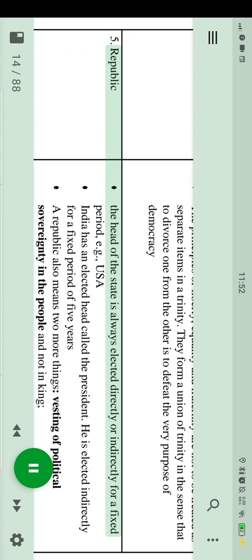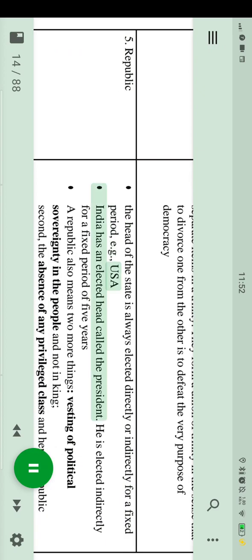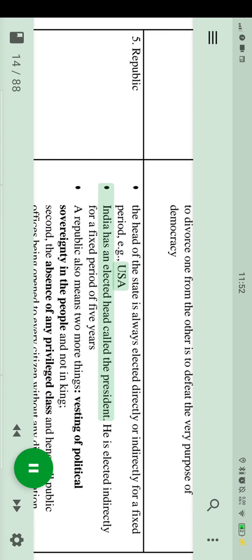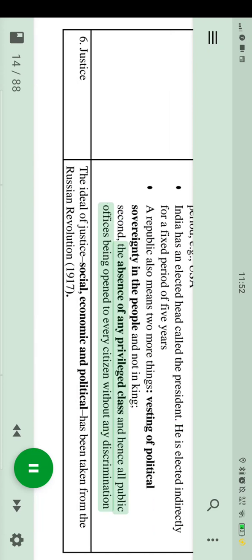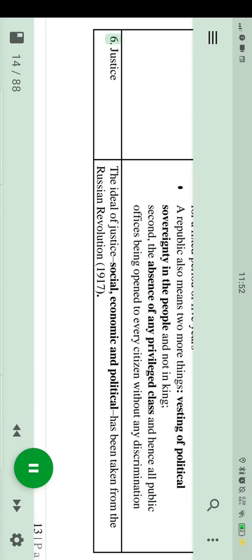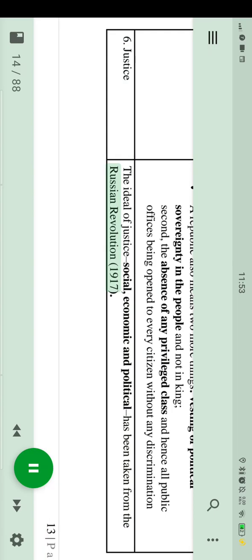5. Republic. The head of the state is always elected directly or indirectly for a fixed period, e.g., USA. India has an elected head called the President. He is elected indirectly for a fixed period of 5 years. A republic also means 2 more things: vesting of political sovereignty in the people and not in a king. Second, the absence of any privileged class and hence all public offices being open to every citizen without any discrimination. 6. Justice: social, economic and political, has been taken from the Russian Revolution, 1917.